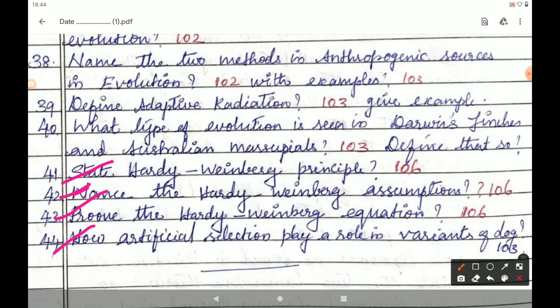So students, so far we have seen 44 two-mark and three-mark questions in the lesson Evolution, Bio-Zoology, 12th plus 2 Bio-Zoology. All the questions are very, very important. Study it. Write two or three times. Then only you will be thorough with the subject. Please understand the lesson and study. If you understand this lesson it will be very easy for you, and get ready for the examination.